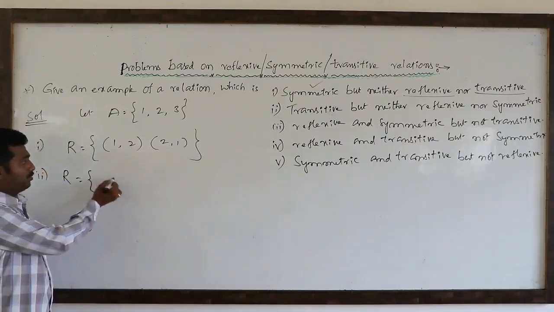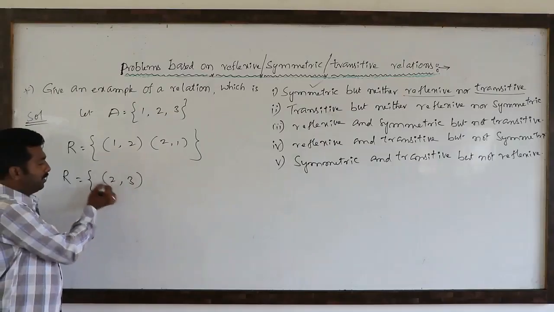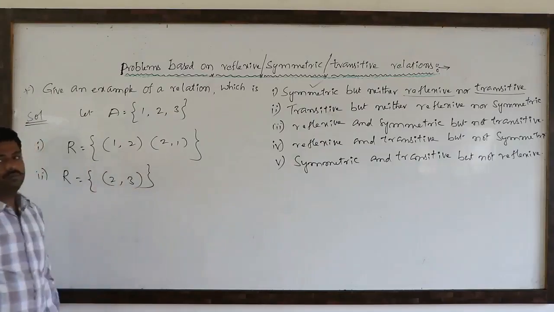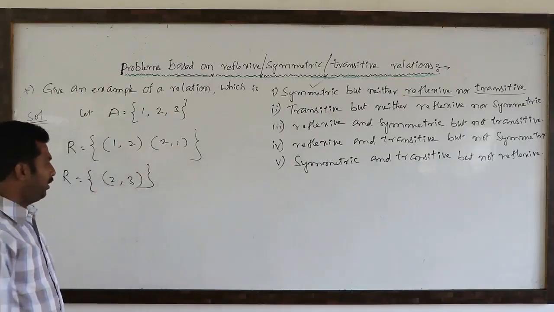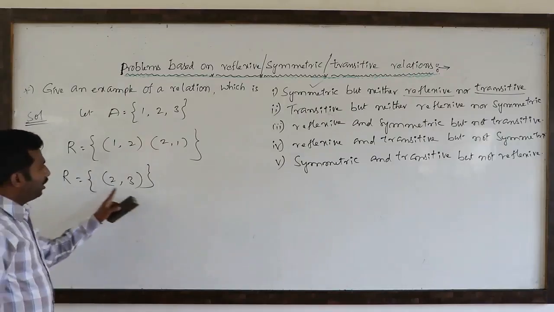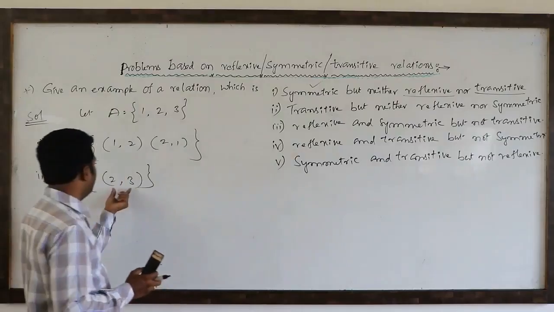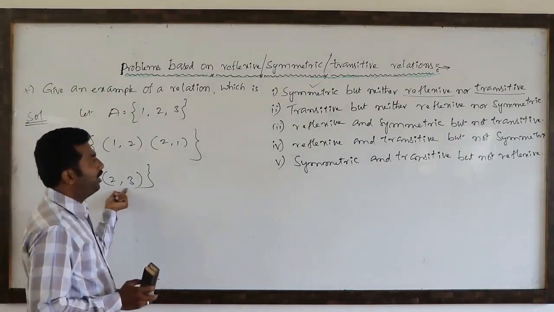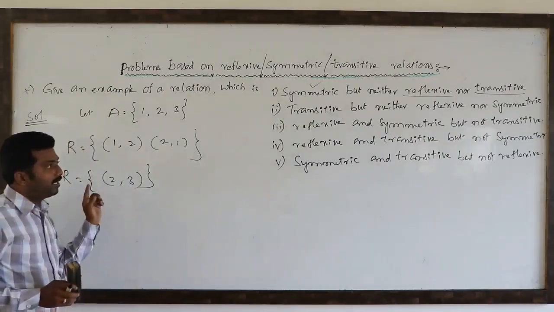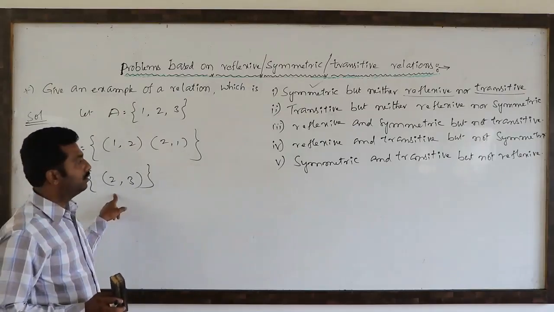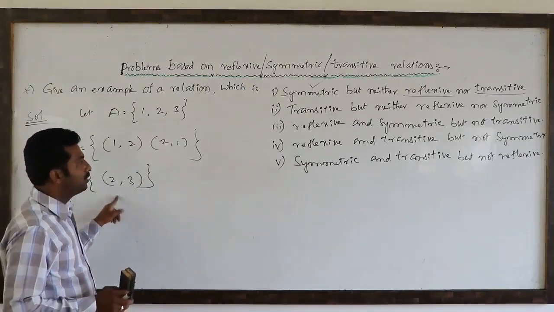So it is transitive means just I am taking (2, 3). I told many times, in any relation if only a single ordered pair is there, trivially that is a transitive relation.